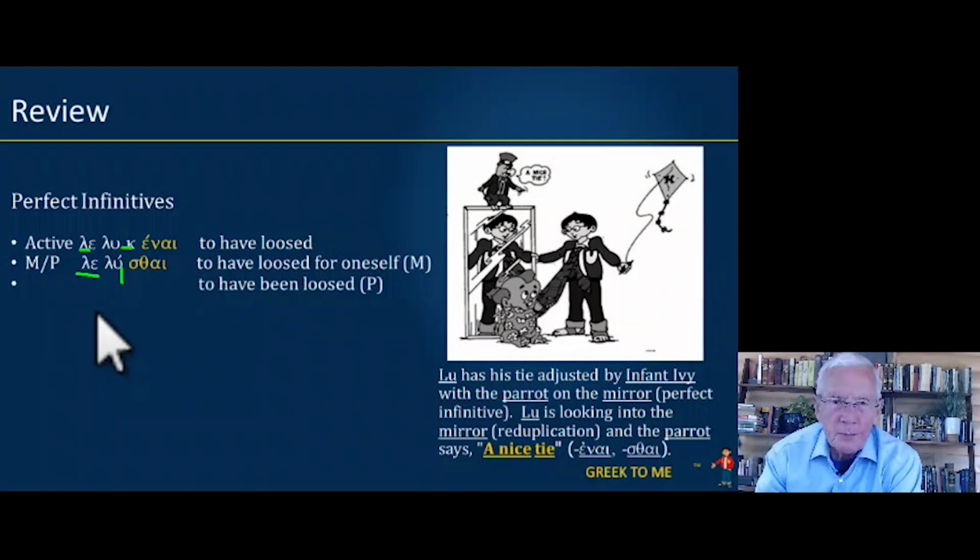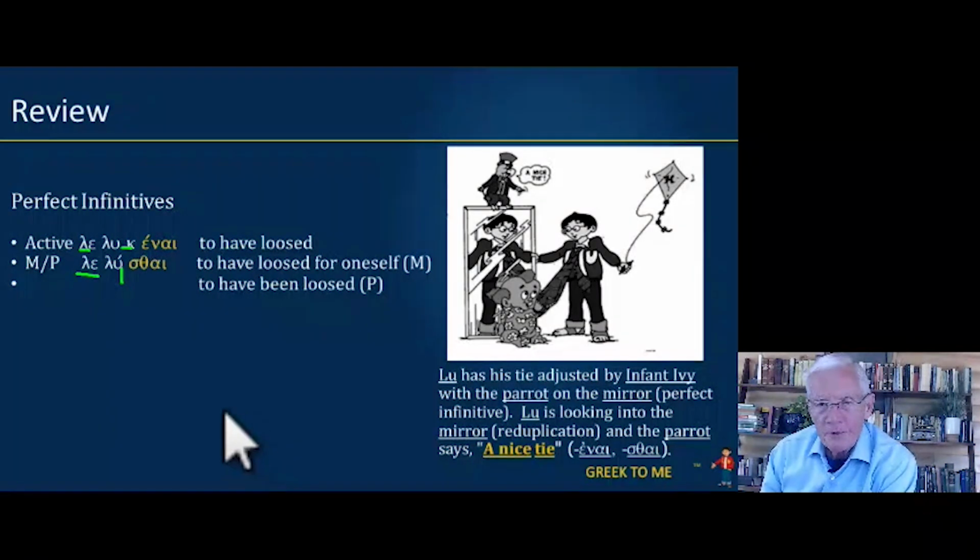So notice the perfect parrot atop the mirror. Lou has a tie adjusted by Infinivi with a parrot on the mirror, so perfect infinitive. Lou is looking into the mirror for reduplication, and what is he flying? The kappa kite. And the parrot says, a nice tie. So that helps us with the endings, nai, sthai. So the good news about chapter 14, there are no new endings.